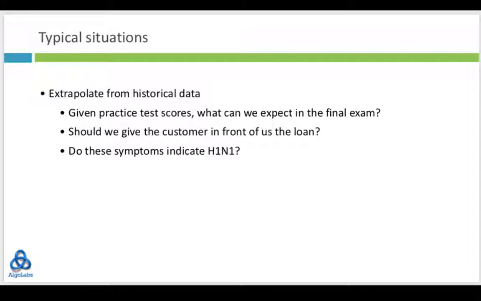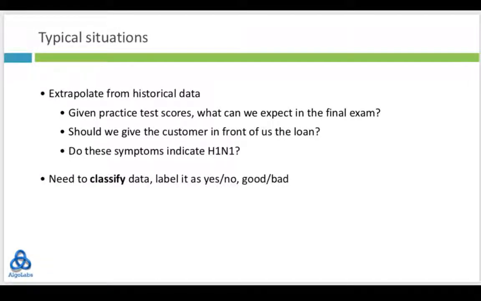And a final familiar example is what happens when we fall ill. We are feeling unwell, we don't know what's wrong with us, we go and see a doctor. The doctor asks about our symptoms, maybe asks us to do some tests, and comes up with a diagnosis. So, what the doctor is doing is trying to predict what disease we have based on the symptoms that he or she observes and based on the past information that the doctor has about patients who have come with similar symptoms. So, we are being diagnosed based on a predictive model which comes from the experience of the doctor and the training of the doctor.